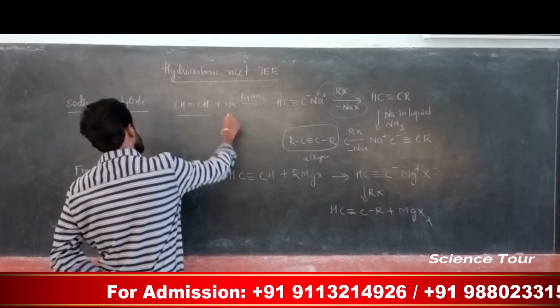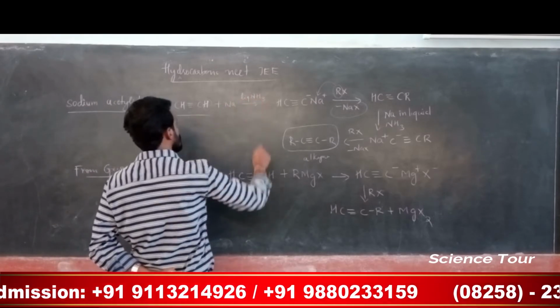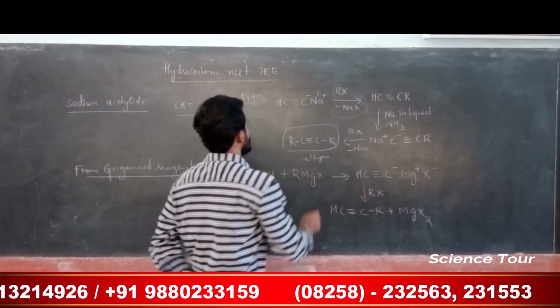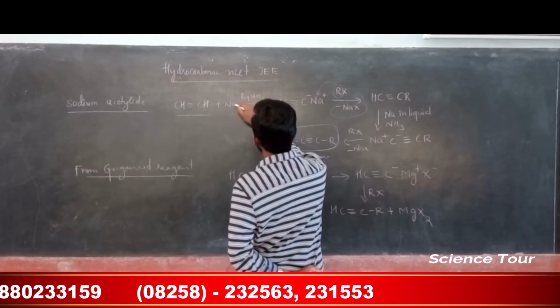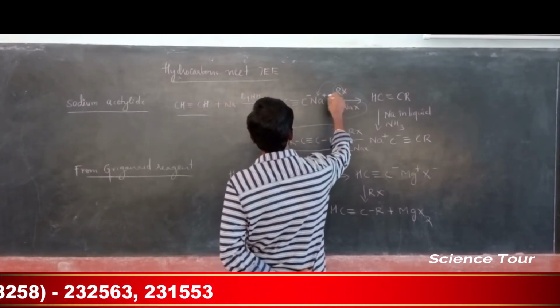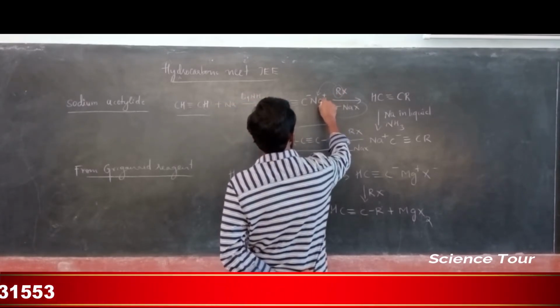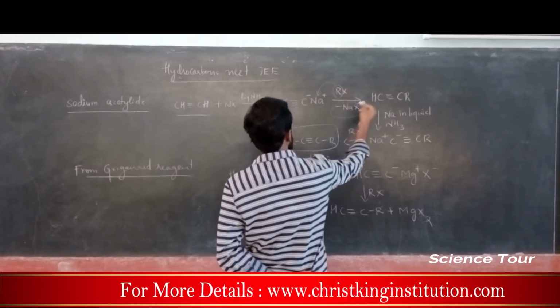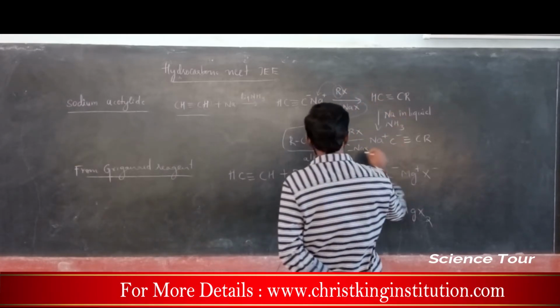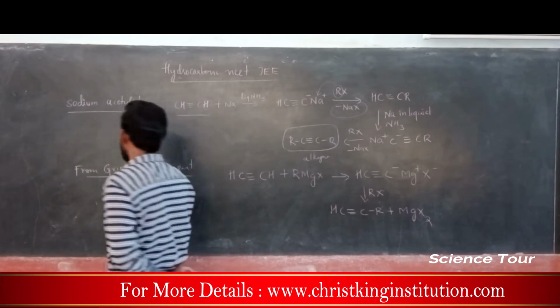So it is treated with sodium in the presence of liquid ammonia, sodium replaces hydrogen, R is introduced here, sodium halide combines and is removed, and again the same procedure takes place. It gives a long chain alkyne.